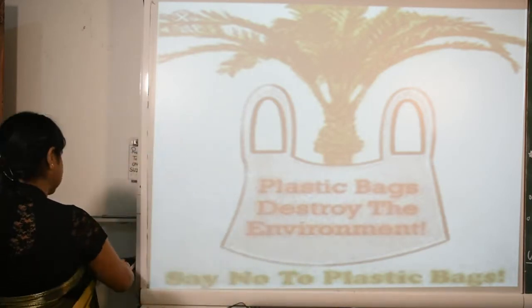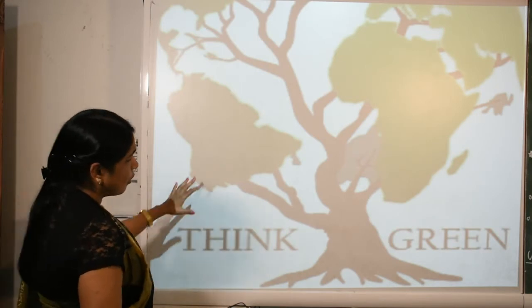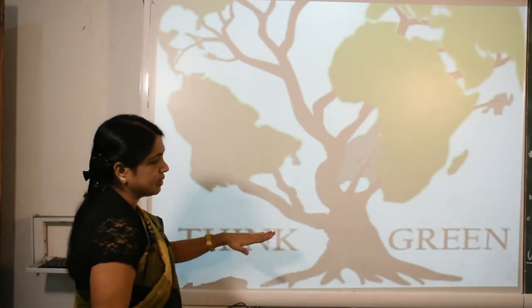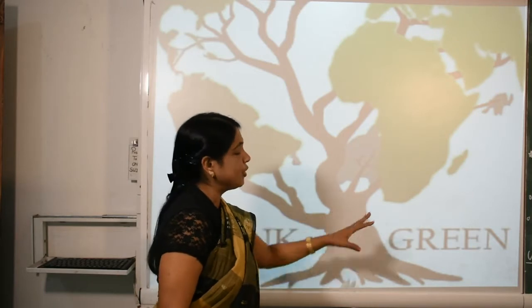Plastic bags are harmful for our health. So what can we do? We can replace them with green things. What are the greeneries? We can use paper bags and jute bags instead of plastic bags and polythene.